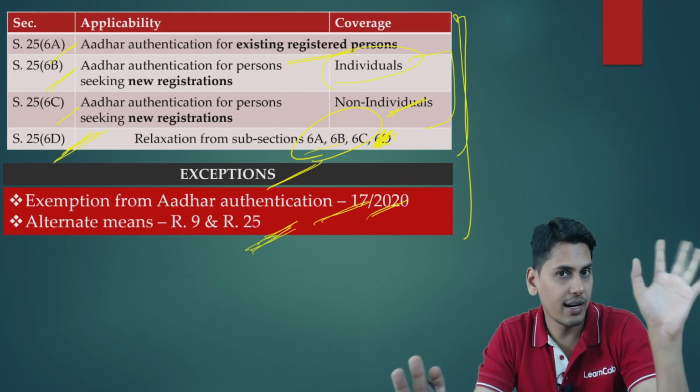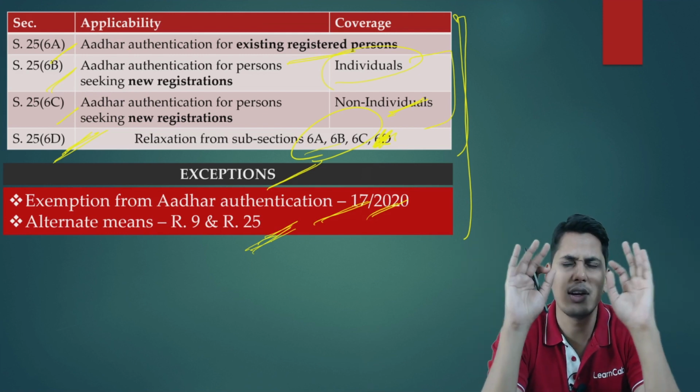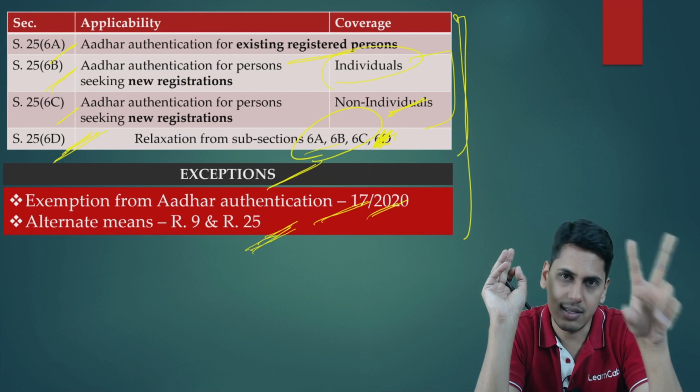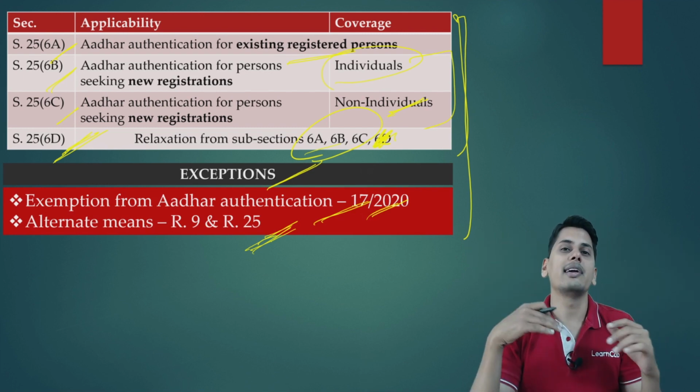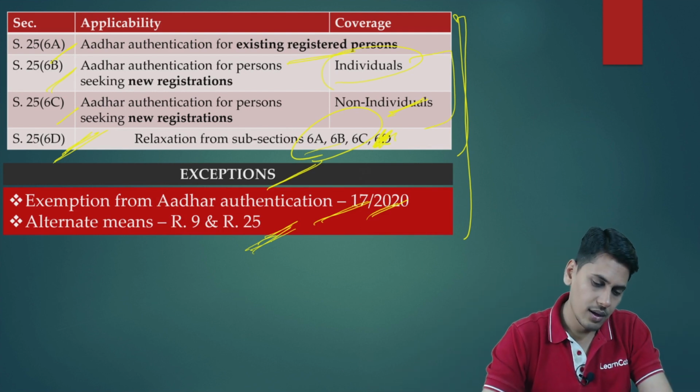By now, we are clear in our mind. Whenever a person has to apply for a new registration, there could be 3 possible scenarios. Aadhaar authentication opted and successful, Aadhaar authentication opted and failed, Aadhaar authentication not opted at all. Are we clear? Fine. Now friends,